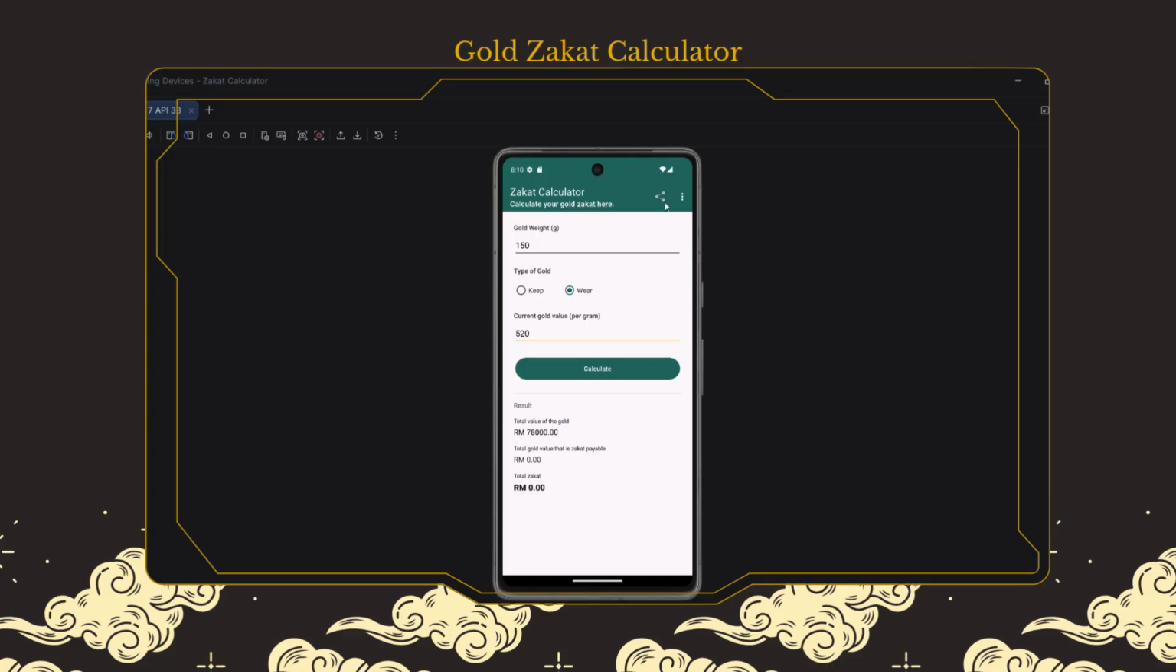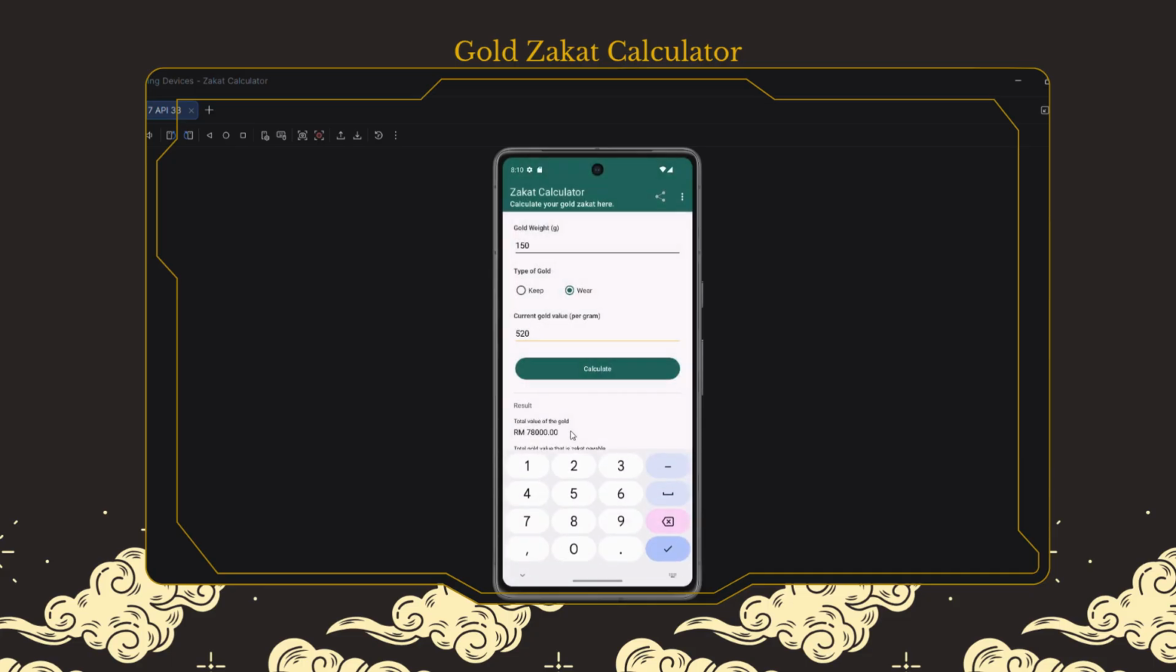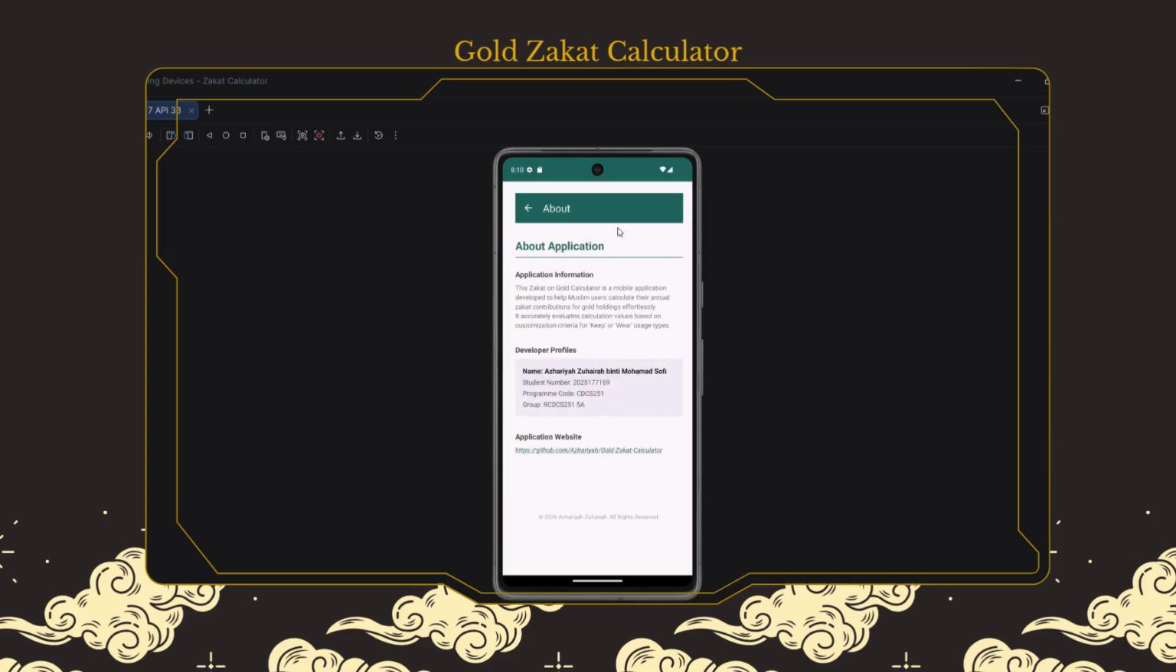What's more in my application is that you can share and copy my link for the app, and you can go to settings, where I put the app information, my profile, and the link to my GitHub account.